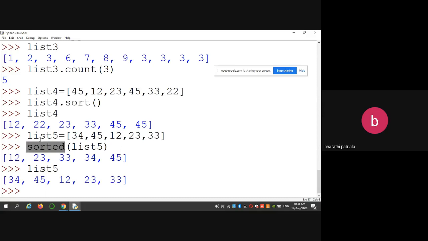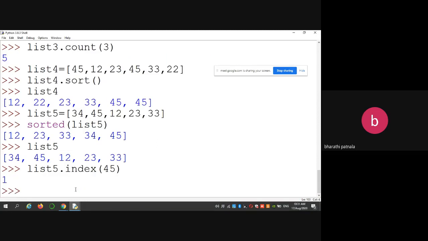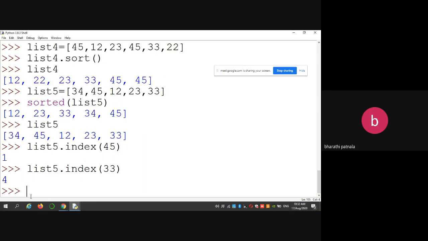Similarly, we have the index function. Suppose list5 dot index of 45, then it returns the position where it lies. So the index value of 45 is 0 1 2 3 4. Now if you want to find 33 in the list, list5 dot index of 33, which is available in the 4th index position.